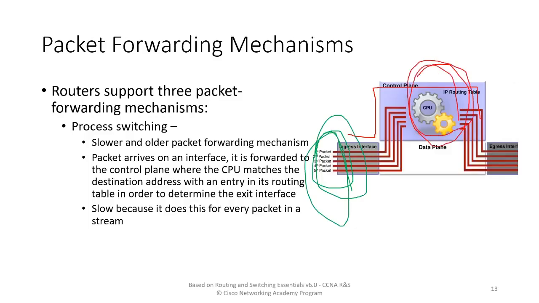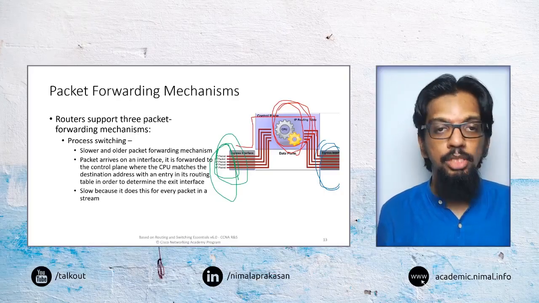We said a router is a computer that is going to do some processing. So all the packets will be taken to that processing point, and the router will make a decision as to where to send them, and send them out to the appropriate networks. So that is process switching.